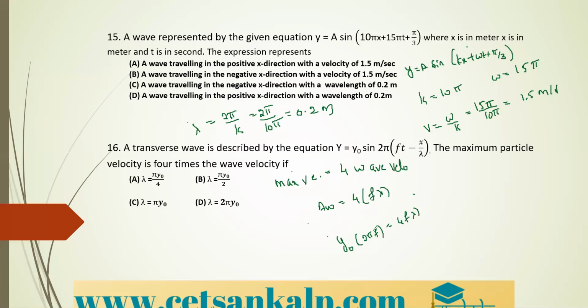Here, 2 ones are 2, twos are. And f will get cancelled. Therefore, lambda is equal to, what are we getting here? Lambda is equal to pi into y naught divided by 2.